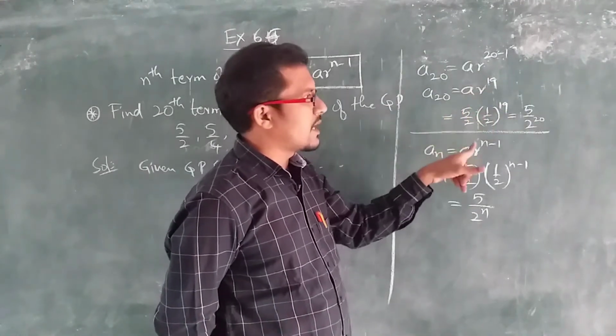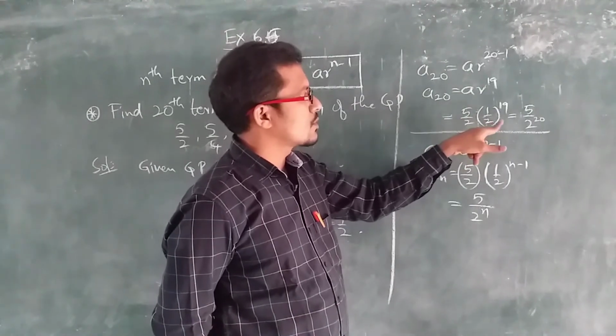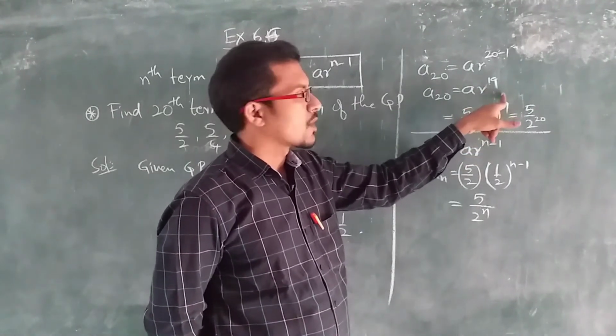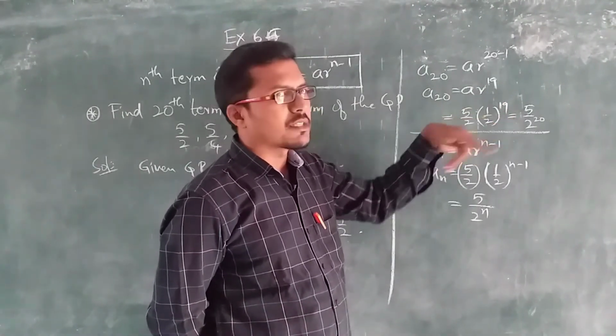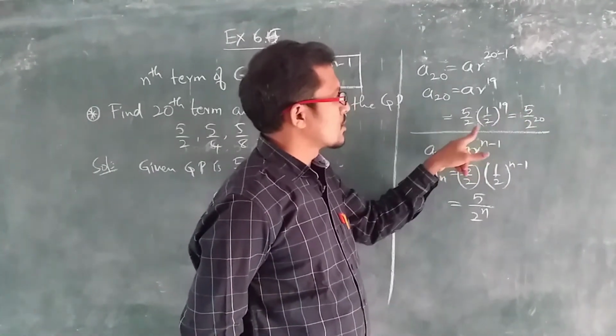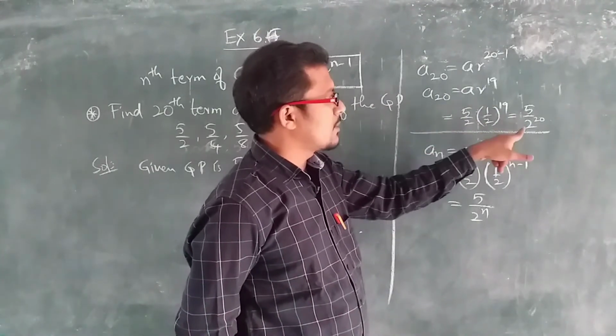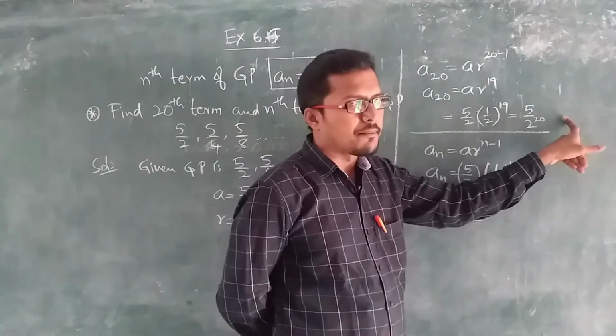Let us substitute the values here. A is 5 by 2, R is 1 by 2 to the power of 19. 1 to the power of 19 is nothing but 1. So, 1 5s are 5. So, 2 to the power of 19 and 1 more 2 is there, so it will become 2 to the power of 20.